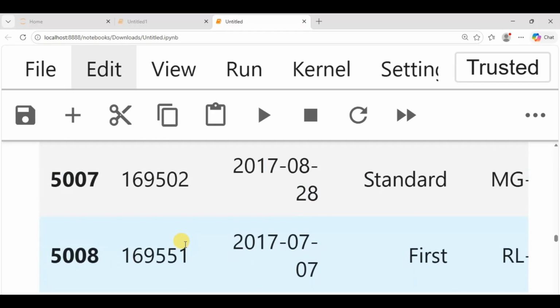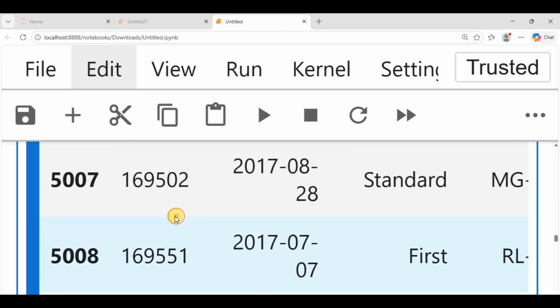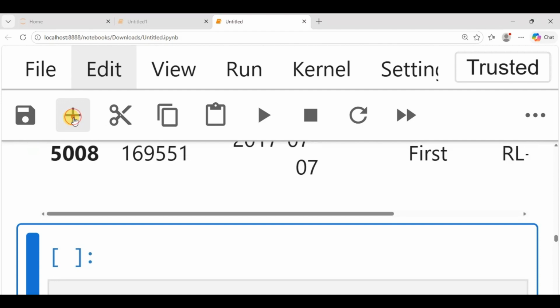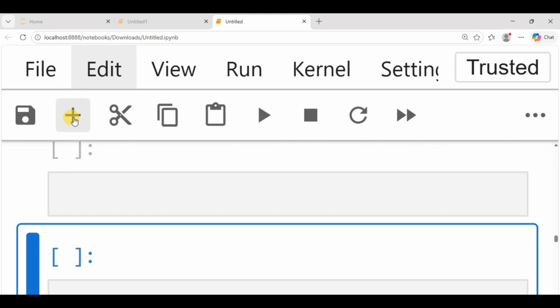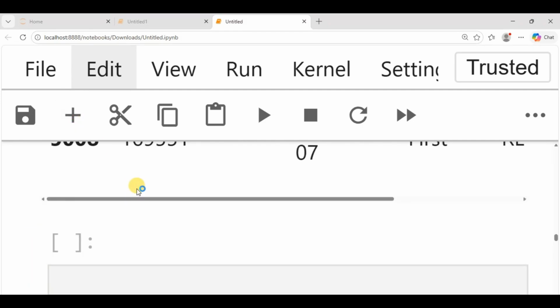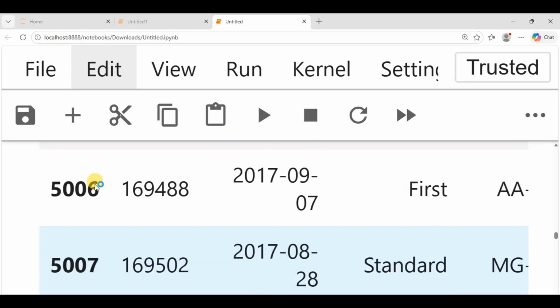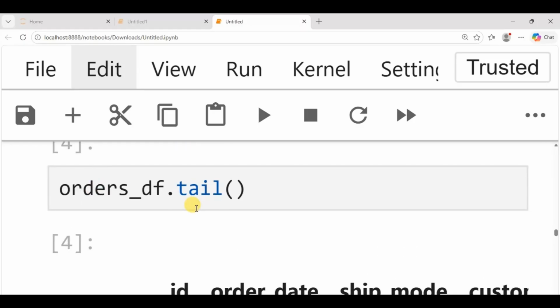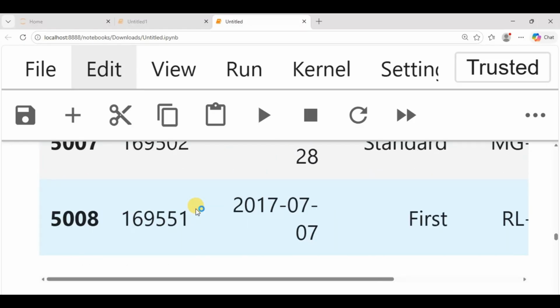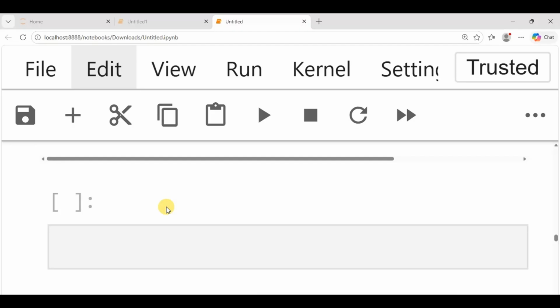So dot shape helps you to get the number of rows and columns. I've already shown you from the last rows that it has about 5008 rows, because when we did dot tail, it shows us the entire end of the data set, the last 5.